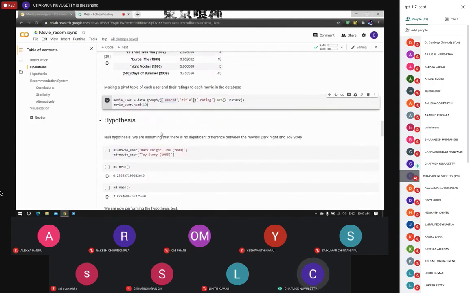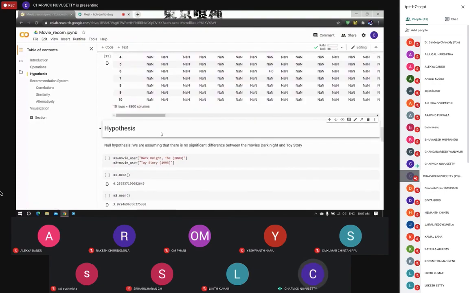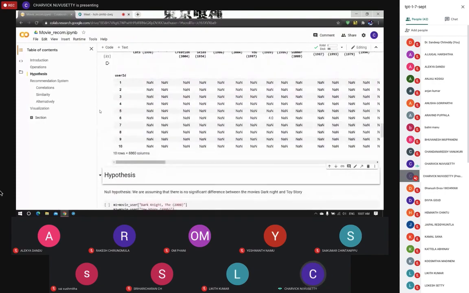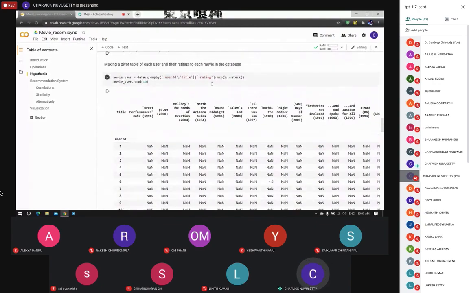pivot table for each user and the ratings to each movie in the database. Here we are grouping the table using user ID and title of the movie. We then use rating.max to consider only the max rating left by a single user for a movie.